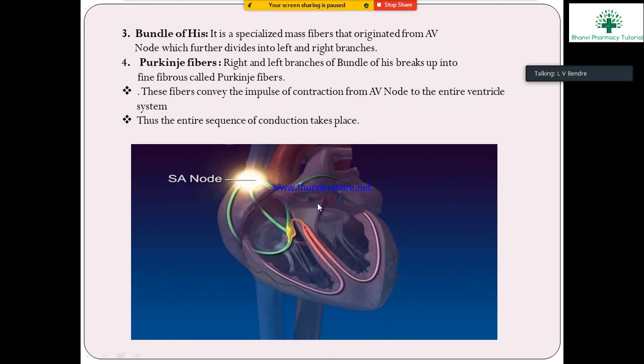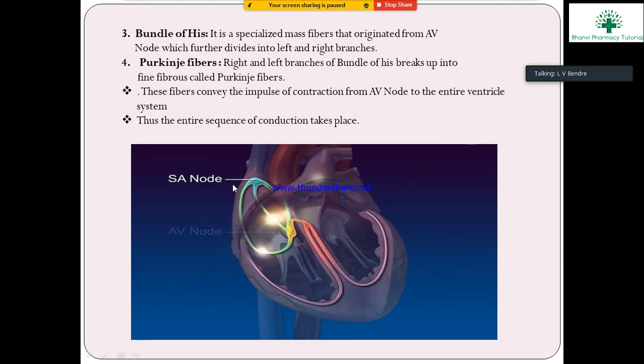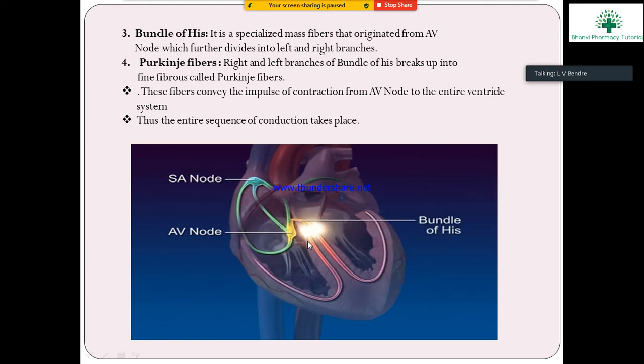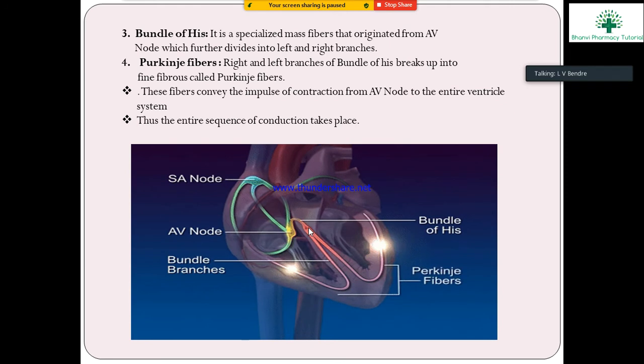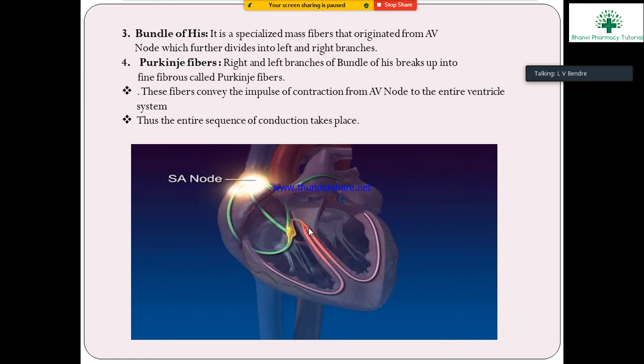The impulses generated at the SA node are transmitted to the AV node, and after the AV node, the bundle of His breaks into two branches, left and right.